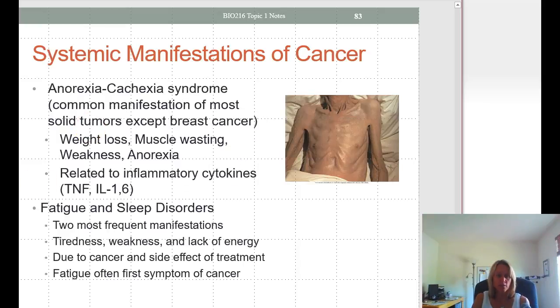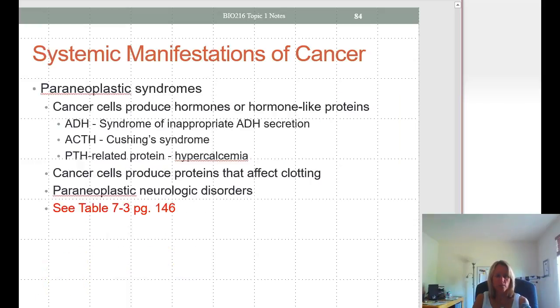Systemic manifestations of cancer. Anorexia cachexia syndrome. This is the most common manifestation of cancer, and this is a combination of symptoms including weight loss and severe muscle wasting, weakness, and anorexia. Fatigue and sleep disorders are two of the most frequent manifestations. They're often early warning signs of cancer, and these are due to the cancer, but also the side effects of cancer treatment.